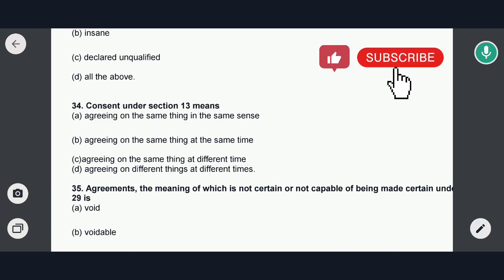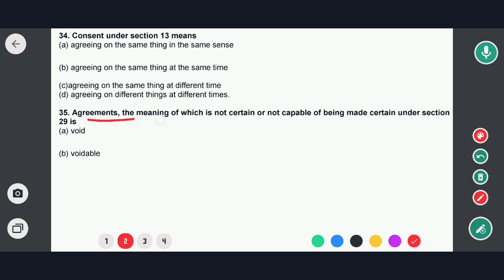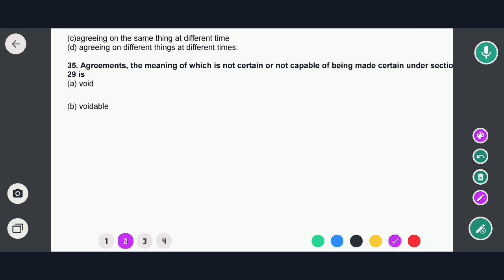Okay, so now to next question. Agreement, the meaning of which is not certain, not capable of being made certain, under section 29, is: options are void, voidable, illegal and valid. So in this case, option A would be the correct answer, that is void.